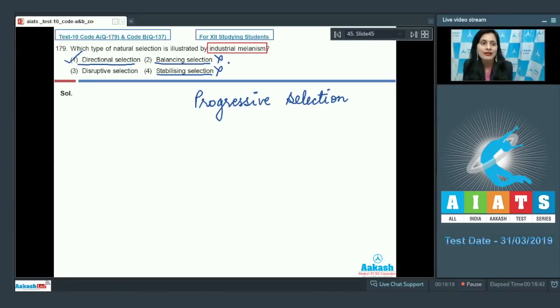But in case of industrial melanism, the population size of light and dark varieties of moths varies depending on environmental pollution, and they exhibit directional selection. Disruptive selection is an incorrect option because in disruptive selection, two peaks are achieved as two extreme characters are selected by nature. So the correct answer to this question is option number 1. Let's discuss our next question.